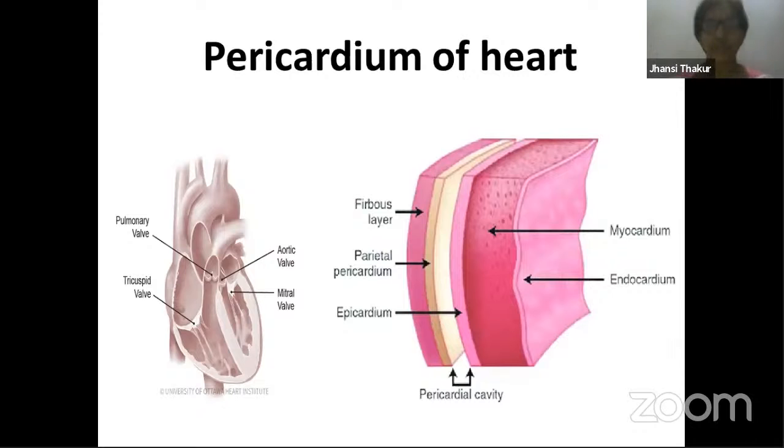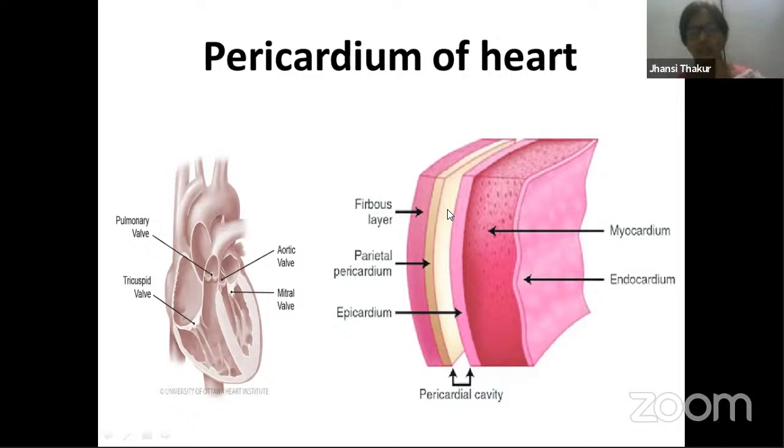Now, as I mentioned before, the pericardium of the heart is also made up of this fibrous connective tissue, dense irregular connective tissue. This is the picture which shows the layers of the heart. Let's go from here. So this is endocardium. That means this endocardium comes in contact with blood, the inner surface. Then as you go out, you have the middle layer, myocardium, right? And then you have this layer, which is called epicardium. Then there is a space over here, the pericardial cavity. This is a space which is filled up with fluid.